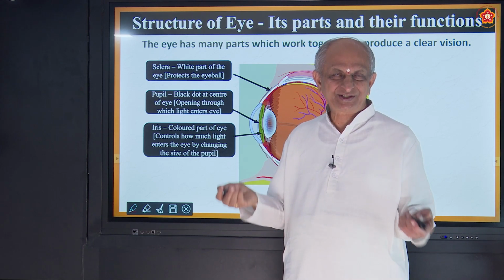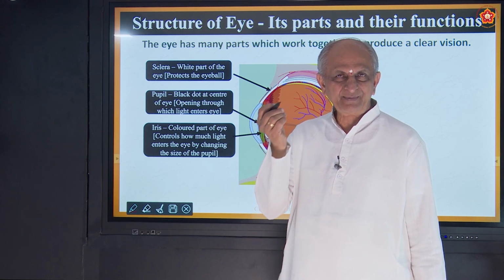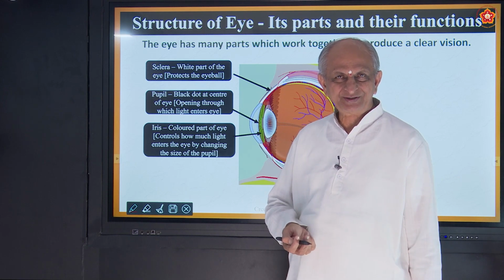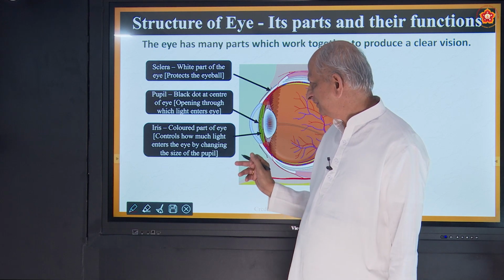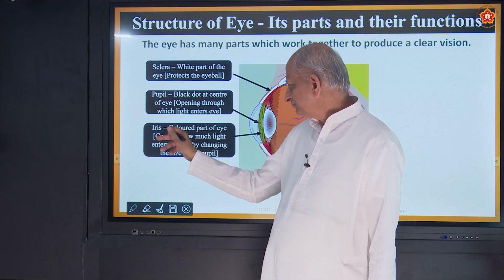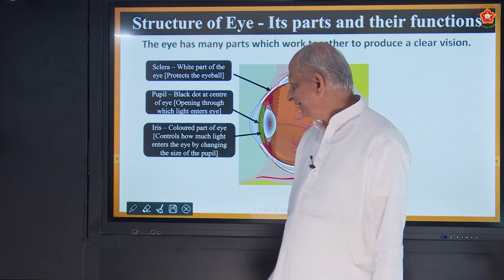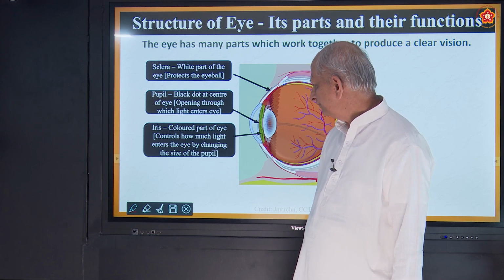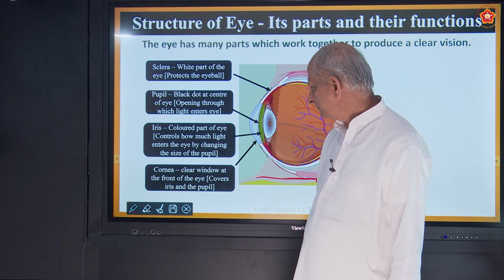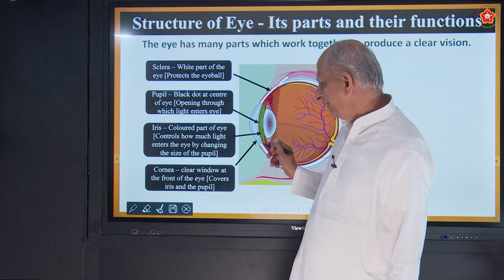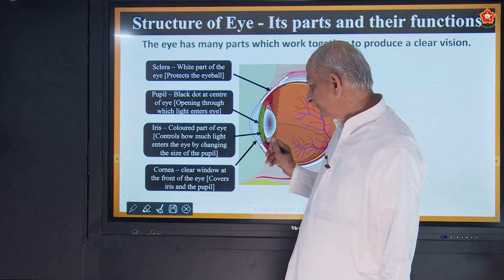That light will be too much. Or a laser beam, the light is too much, you can't see. Only in mild light can you see. So this control is done by the iris.